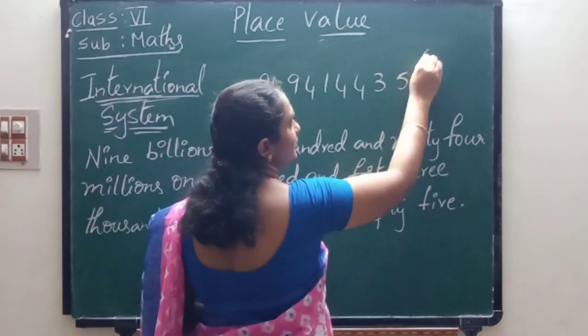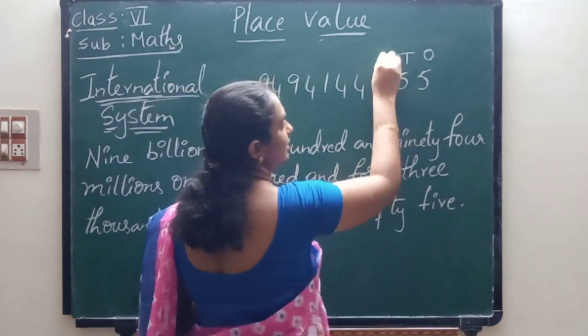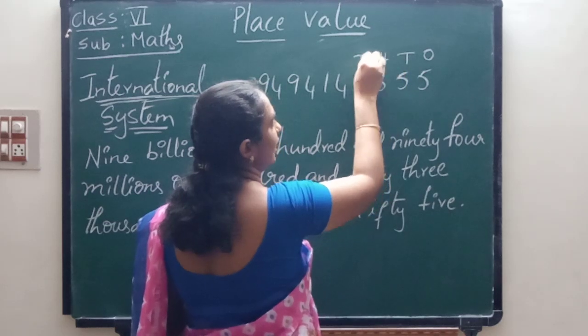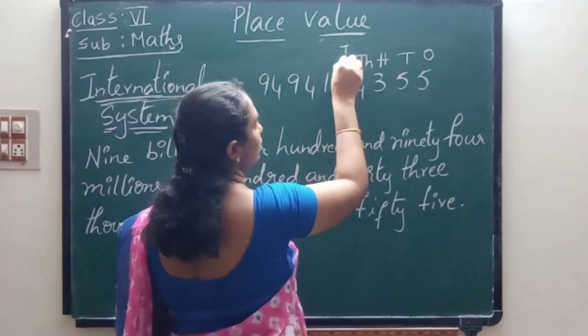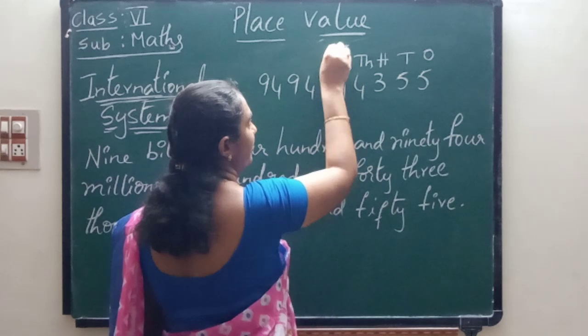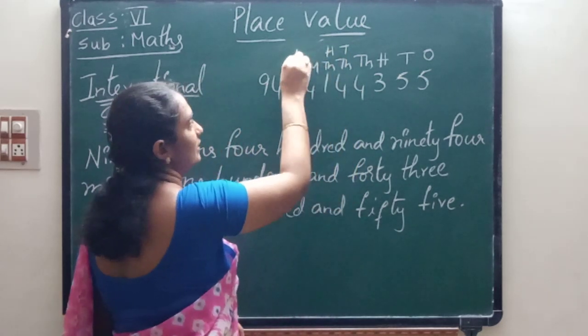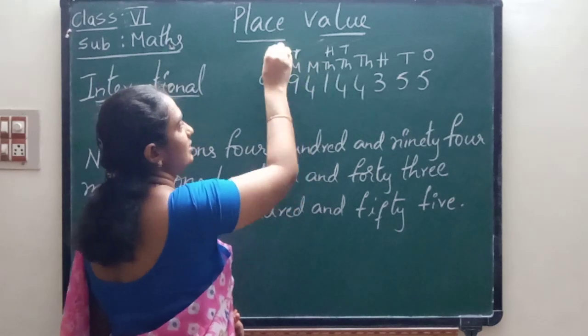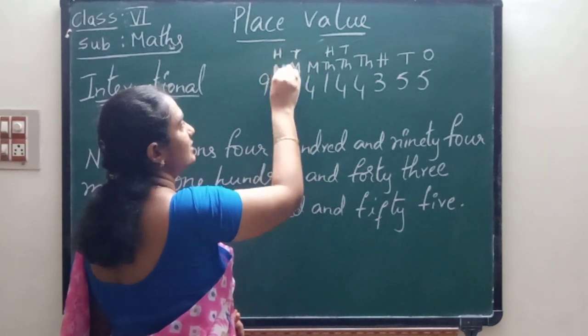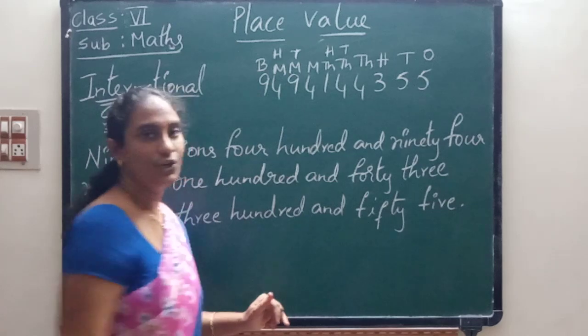Tell the place values: ones, tens, hundreds, thousand, 10,000, 100,000, millions, 10 millions, 100 millions, billions. Okay children?